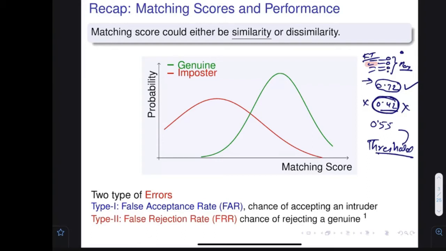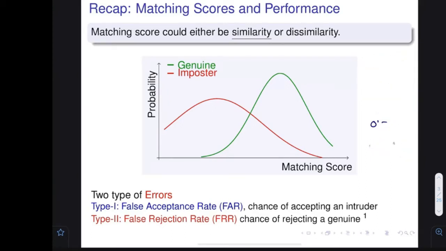There is a problem with the threshold, and it is a very interesting problem. On this particular graph, you can draw a threshold on the matching scores. Let's assume I select this particular threshold. What would happen to these scores? They are coming from the genuine person, Mr. Kamlesh Tiwari, who came and wanted to be introduced to the system, but his image was such that the matching score was lower than the threshold. So he would be denied entry, he would be rejected.